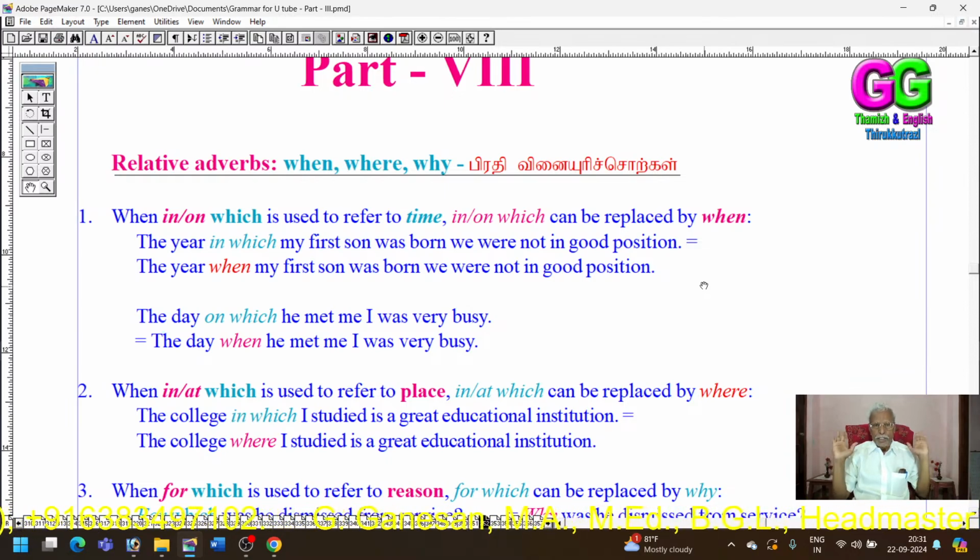The meaning is the same, but the terms in which and when are slightly different in meaning. But the ultimate meaning is the same.